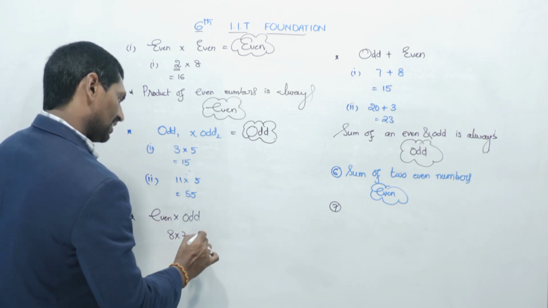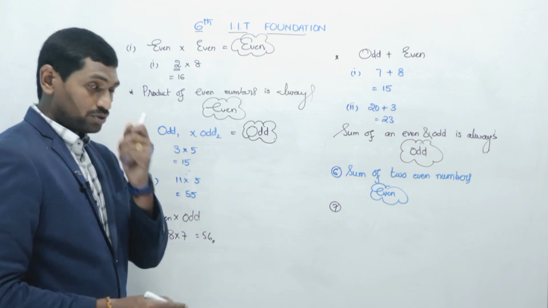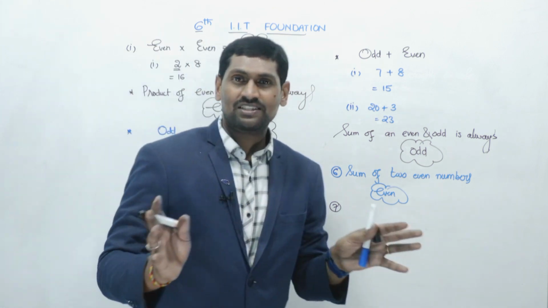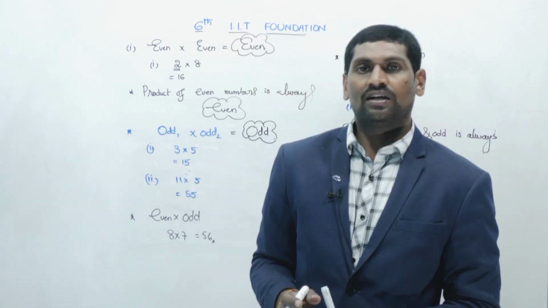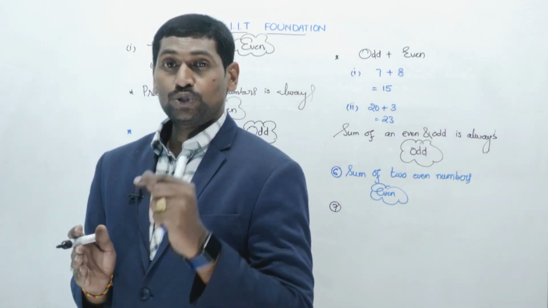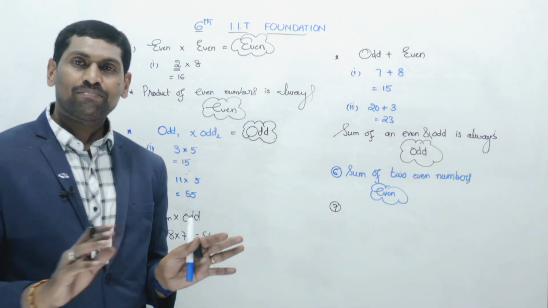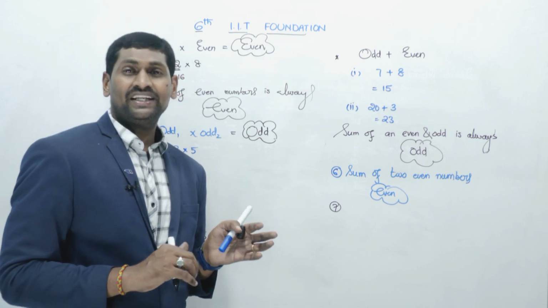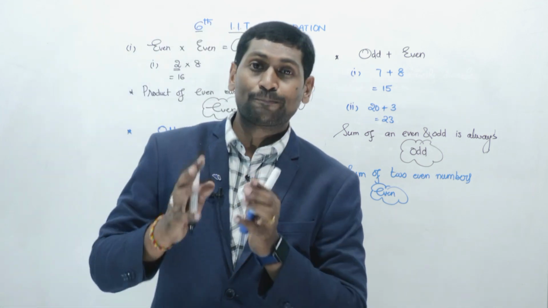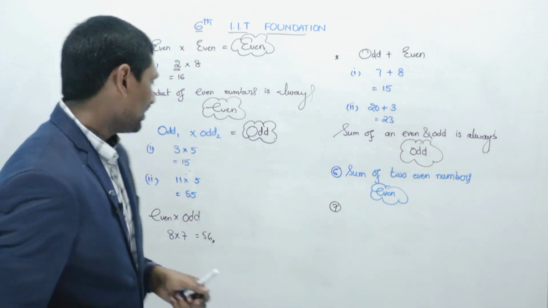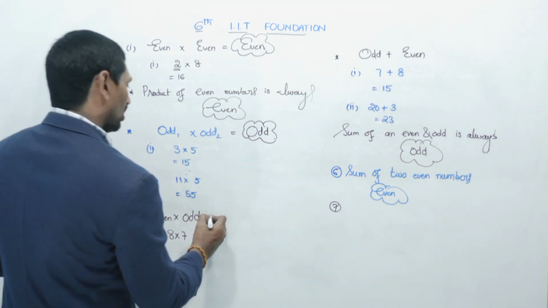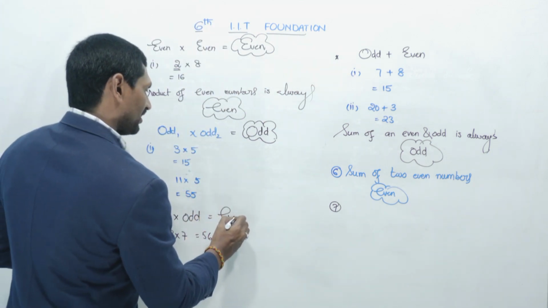So 7 8s are 56. From this you should understand that if any number is multiplied by an even number, the product is absolutely even. Any number multiplied with 2, or with any even number, the product is always even. So the product of one even and one odd is always even.